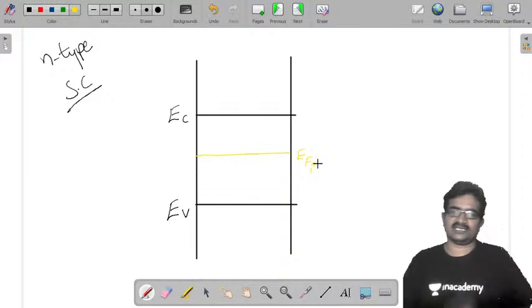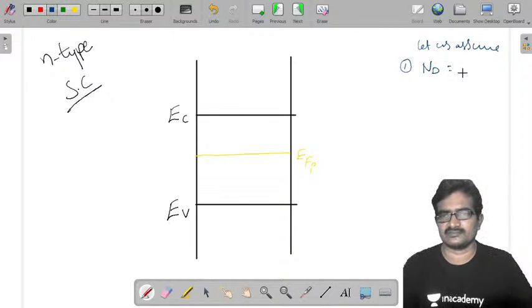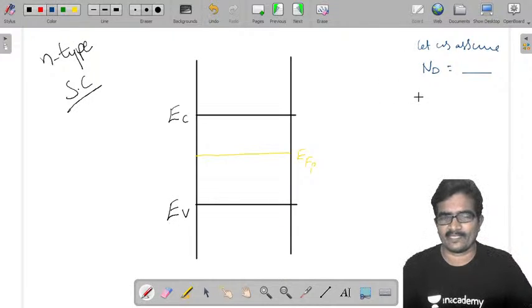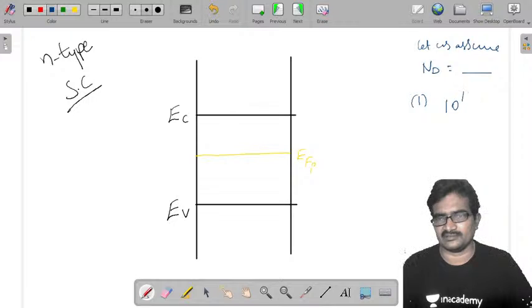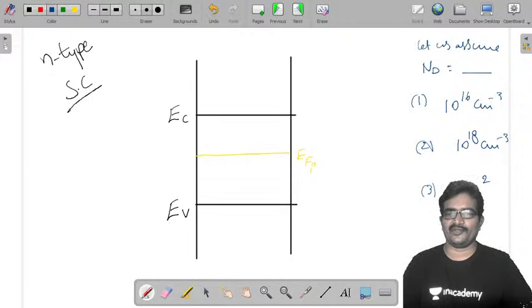Now I am going to add some impurity. Case 1: let us assume ND is equal to something. That ND value I am going to apply. In the first case, 10 power 16 per centimeter cube. Second case, 10 power 18 per centimeter cube. Third case, 10 power 22 per centimeter cube.